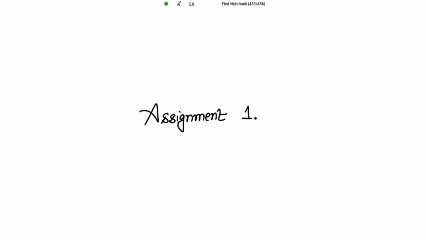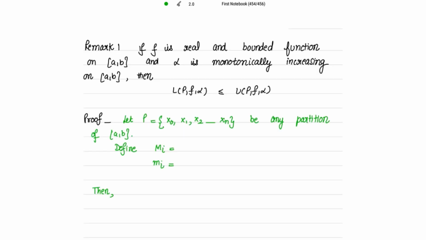Assignment 1, remark 1. If f is a real and bounded function on the closed interval [a, b] and alpha is monotonically increasing on the closed interval [a, b], then prove that L(P, f, alpha) is less than or equal to U(P, f, alpha). This is a very easy proof, right?